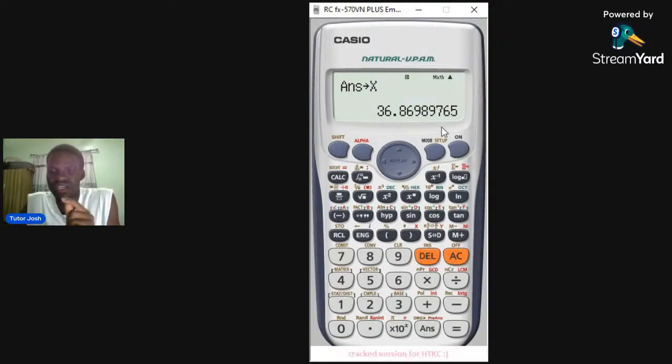Because this is just the first step. Please, do you understand how I store this? If you understand how I store this, let me know in the comment section, please.